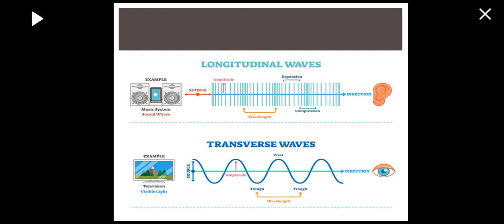While the example for transverse waves is the television, with visible light. The source of the wave is in the direction of the eye, so we can see the visible light emitted by the television.